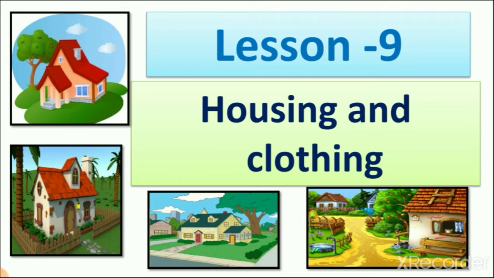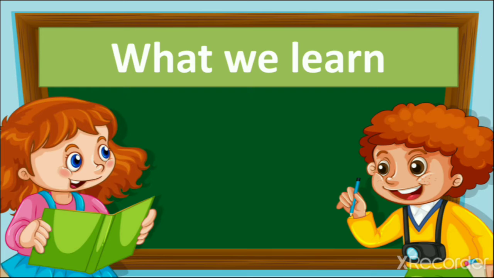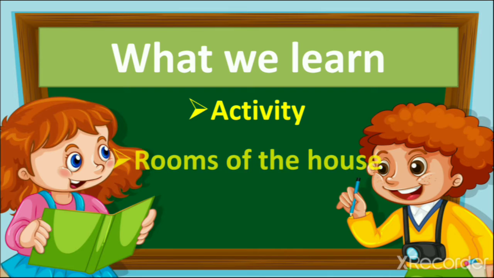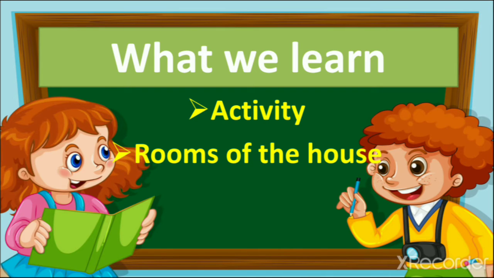Then we learned about raincoat and umbrella, the things which we use in rainy days. So they protect us from rain and water. These are all the things we learned in this lesson, right? Then we learned about different rooms of the house. So in the previous lecture we learned about the activity about rooms of the house, right? So first we quickly revise rooms of the house, then we revise our activity which we learned in the previous lecture, and then we start our today's activity.